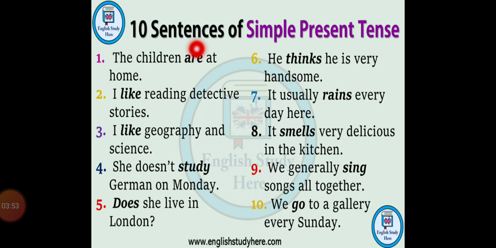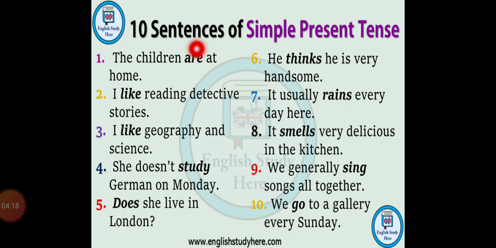I like means it is my choice. It is a part of my routine, so it's the simple present tense. Again, I like geography and science. She does not study German on Monday, right? So this sentence also belongs to the simple present tense.